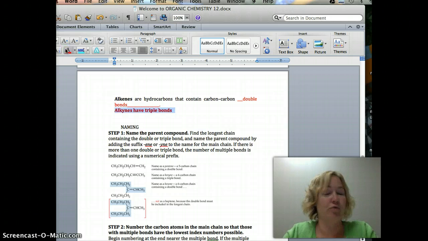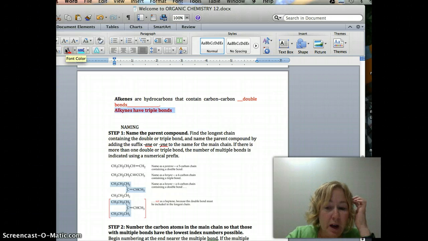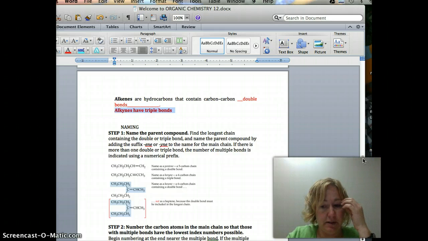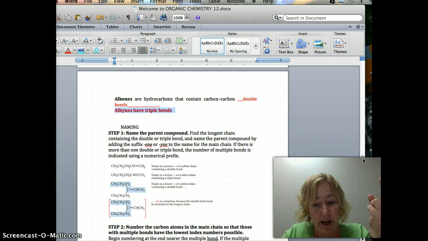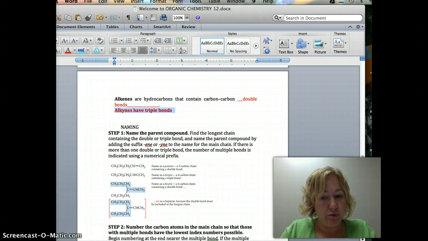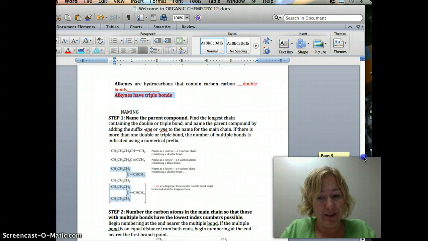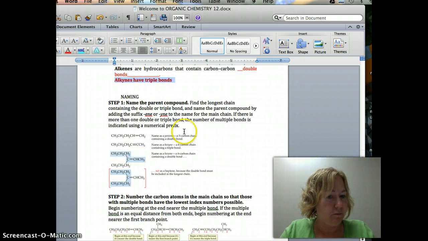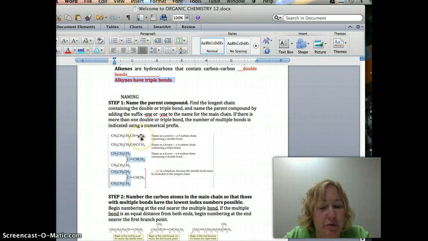Alkynes have triple bonds. Now, the good news is the naming of this stuff is mostly exactly the same, except instead of propane, you're going to propene or propyne, depending on if it has a double or triple bond. So the naming rules don't really change all that much, except for the ene and the yne, which are not really that big of a deal. So let's go over them again, because it's so fun the first time.